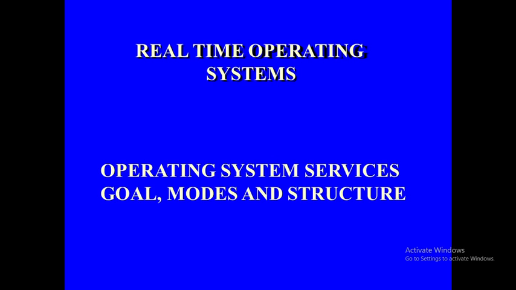What is an operating system? Operating system is an interface between a computer user and computer hardware. It is going to become a middleware between the computer hardware and the computer user.